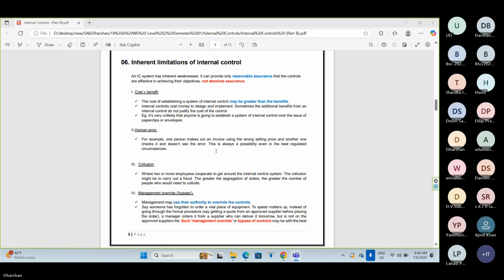Third one, I will take the same example. There are 8 processes and all 8 processes have proper internal controls. Now let's take the same example we took for human error: the sales process.